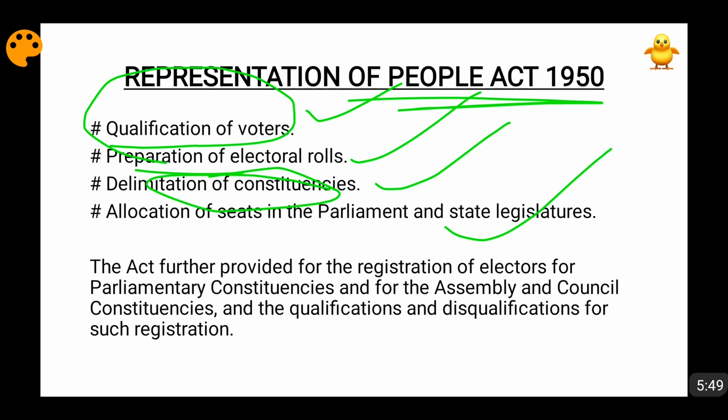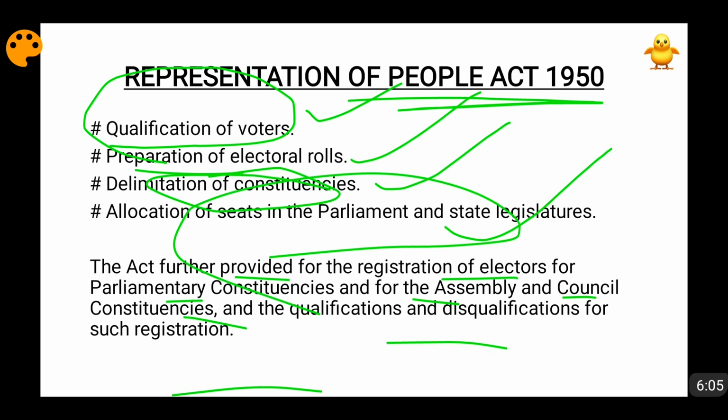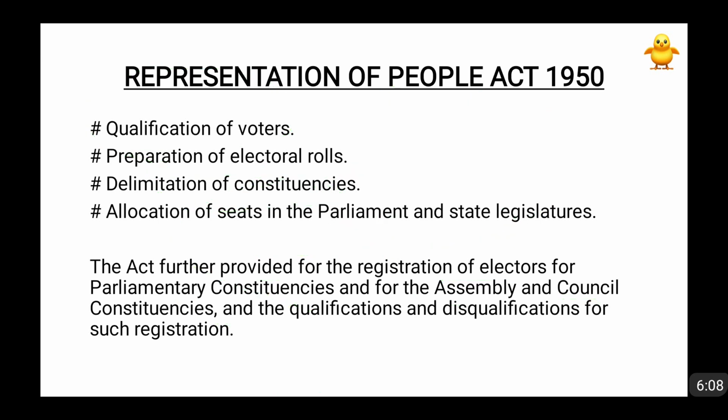Also, friends, qualification and disqualification of registrations, this I have already told you. Now see friends, the act further provided for the registration of electors for parliamentary constituencies, for the assembly and council constituencies, and the qualification and disqualification. So this I have already told you. What should be the allocation of seats, this I have already told you.